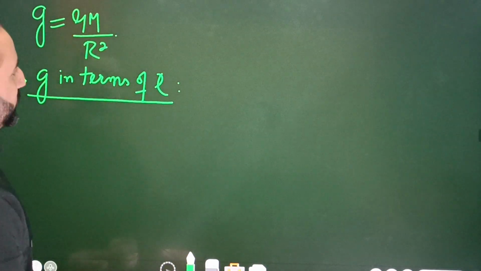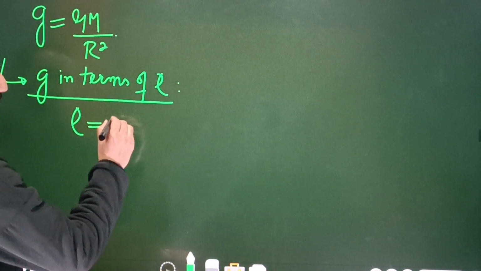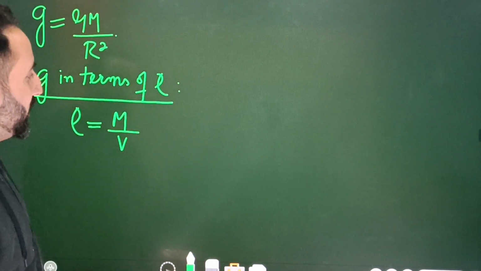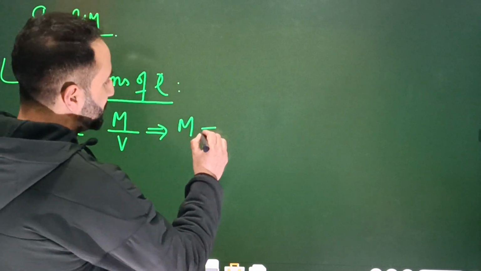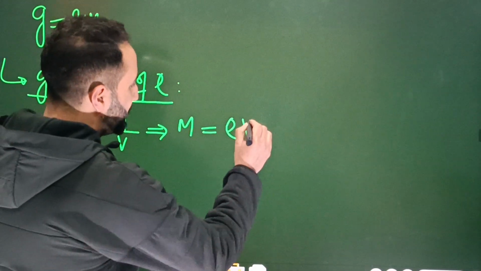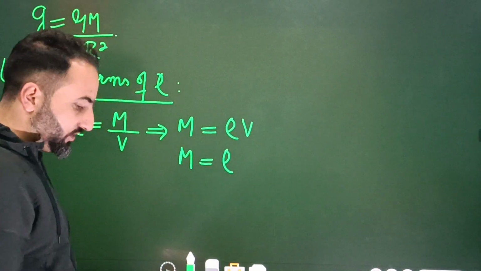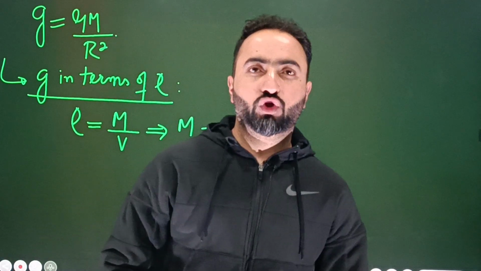So for that, let me first of all define this density. What is density? It's equal to mass per unit volume. Now this equation implies that if you want to calculate mass, mass will be equal to rho multiplied by V. Wherein this rho is the density of the planet, and V is the volume of the Earth.